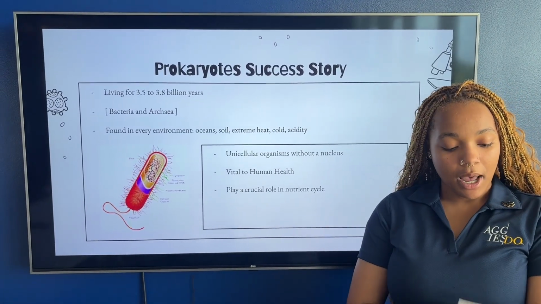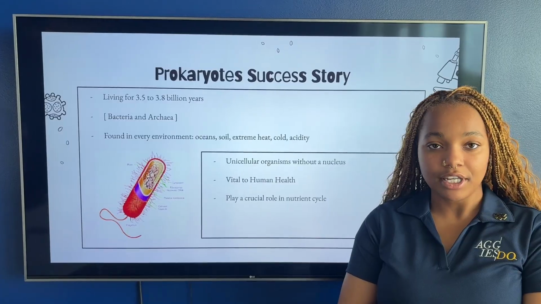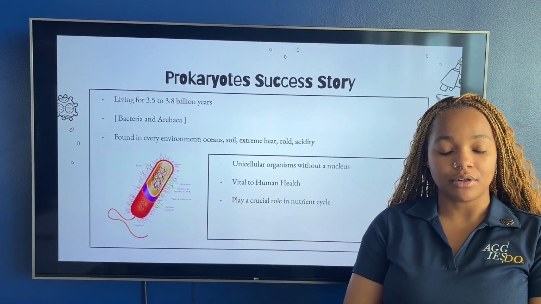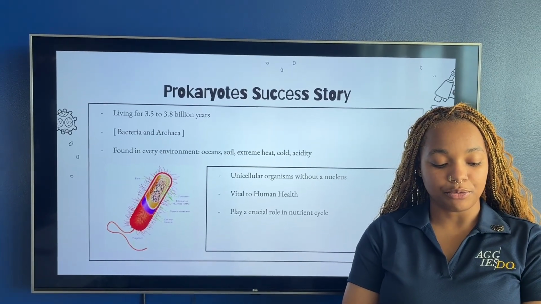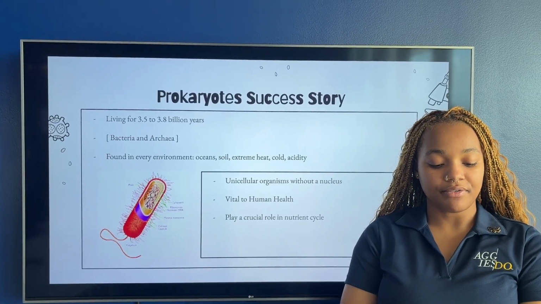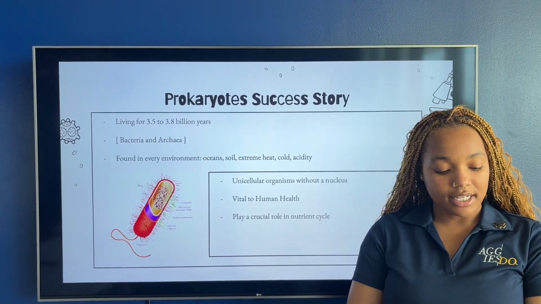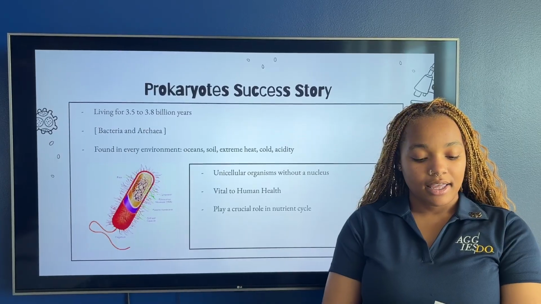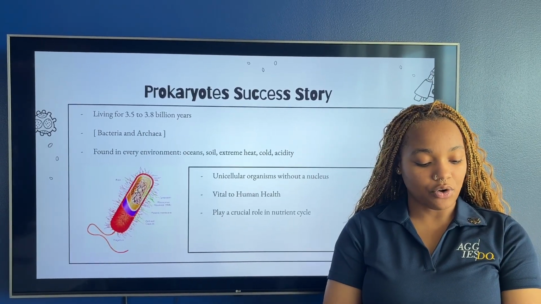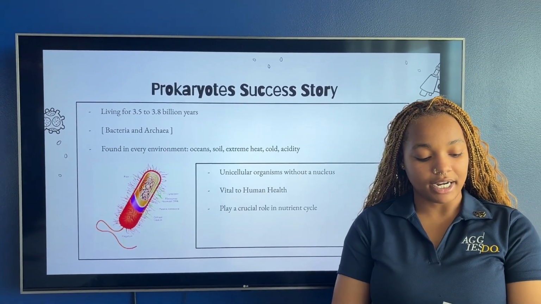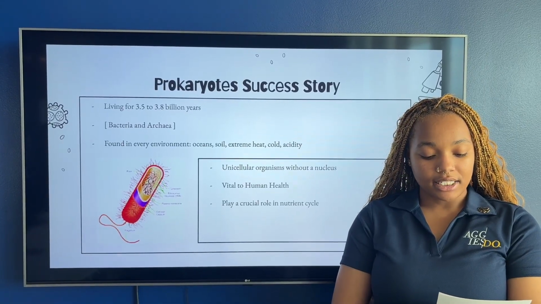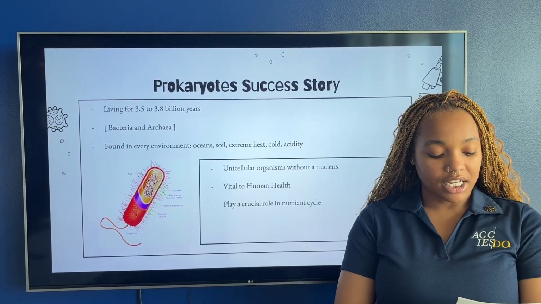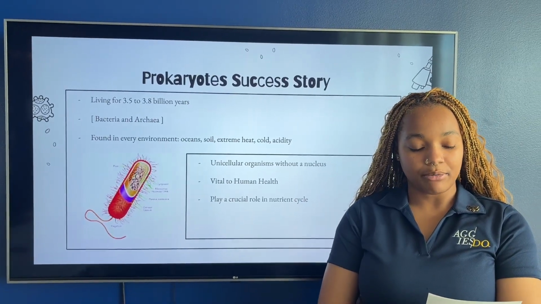Prokaryote success story. Prokaryotes are incredibly successful due to several key factors. Their simple structure allows for fast reproduction, enabling rapid population growth. They also have genetic adaptability through mutations and gene transfer, which helps them survive in changing environments. Prokaryotes exhibit metabolic diversity and survive on sunlight, chemicals, or extreme gases. They can engage in symbiosis, assisting other organisms to thrive. By reproducing through binary fission, they grow quickly. Prokaryotes can also form endospores, allowing them to endure harsh conditions. Their ability to exchange genes through horizontal gene transfer enables rapid evolution.